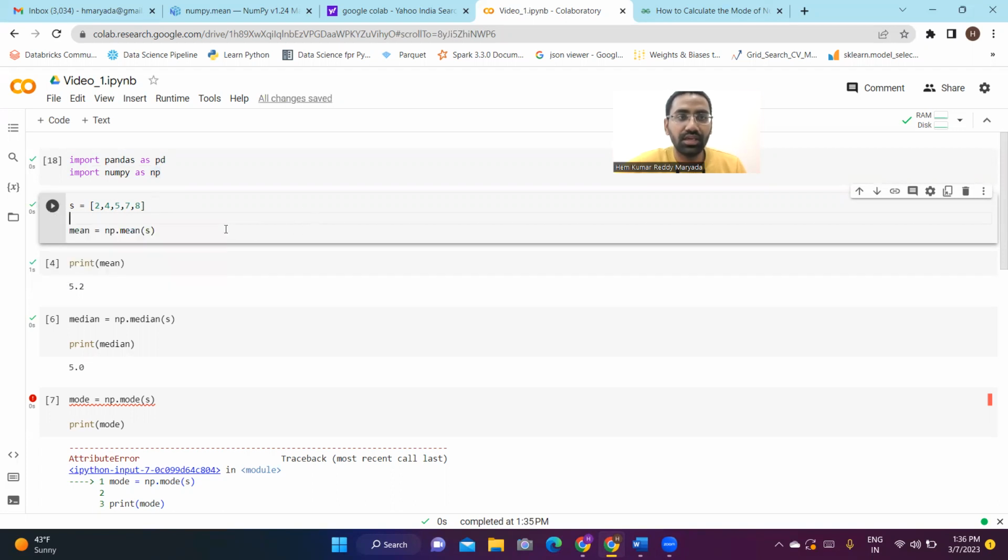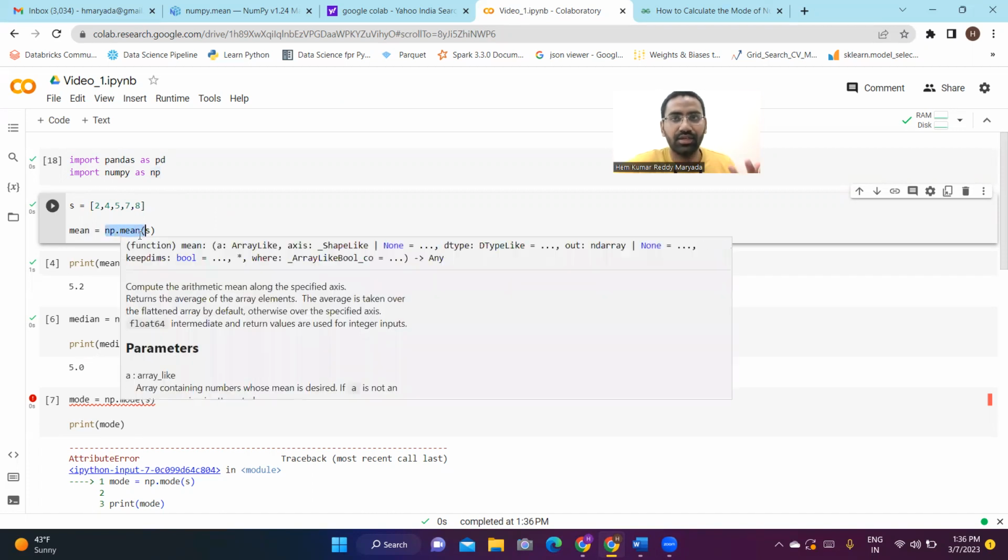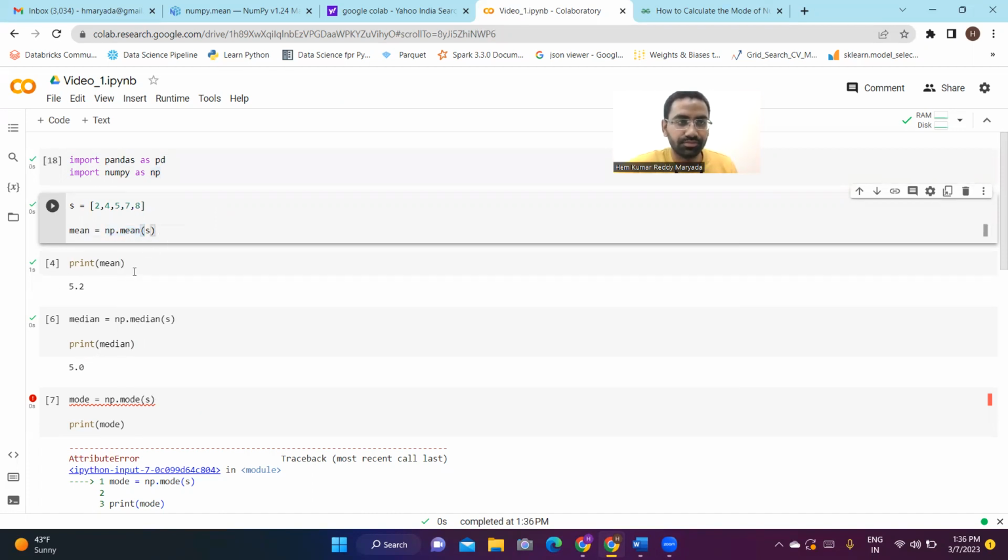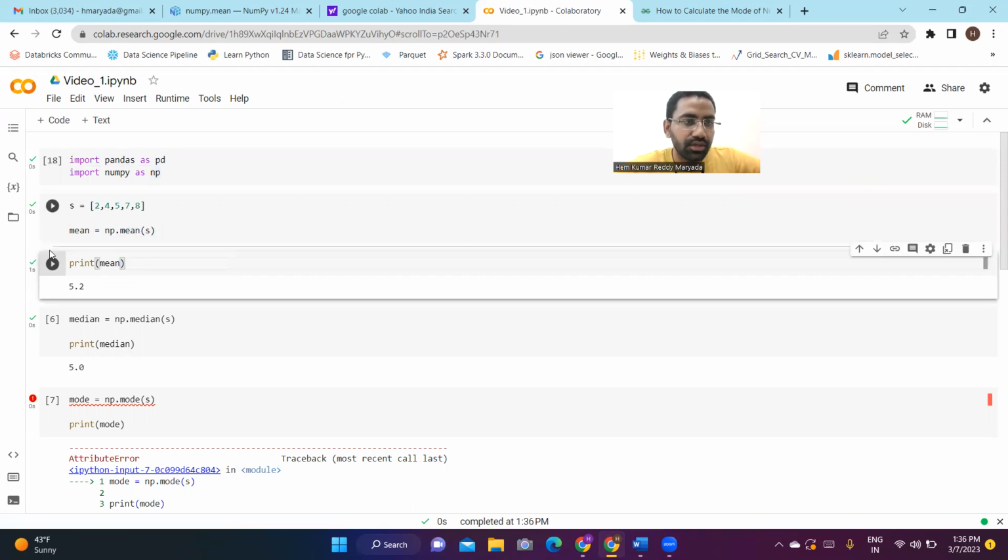To calculate the mean, np.mean is enough. That will calculate the mean of your tuple or list. However long your list or tuple might be, this one line can really easily calculate the mean. I'm printing my mean.